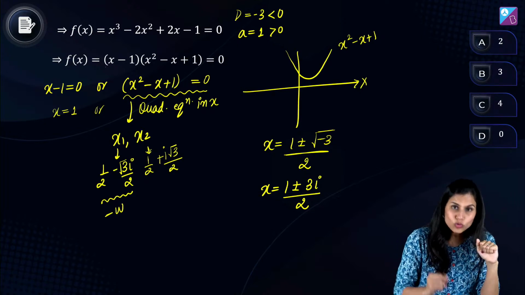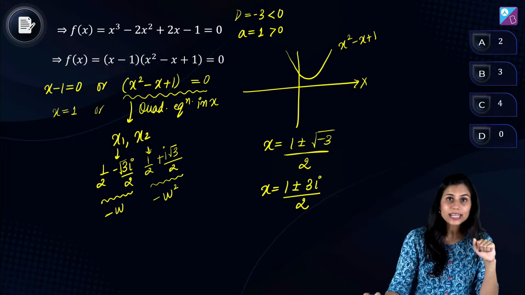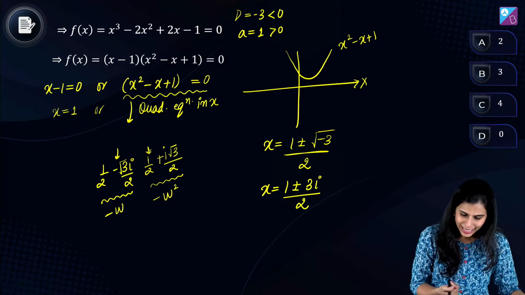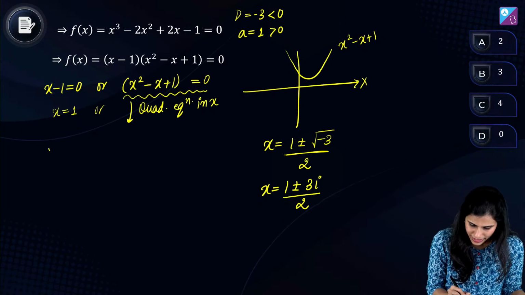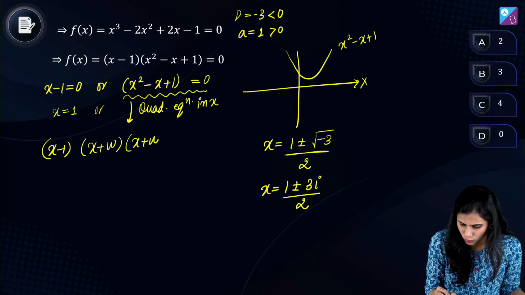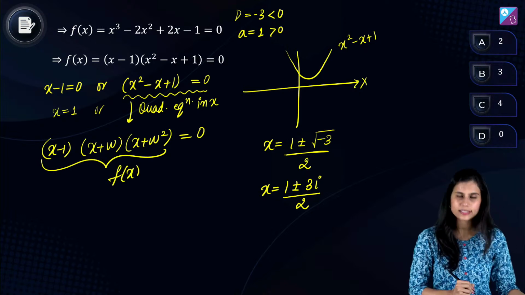तो आप इस x2 का नेगेटिव करोगे तो आपको क्या मिल जाएगा? ओमेगा स्क्वायर. तो x2 is actually minus omega square. So that means मैं इसको कैसे लिख सकती हूँ? मैं इसको लिख सकती हूँ x minus 1 into x plus omega into x plus omega square equals 0. This represents my f of x.